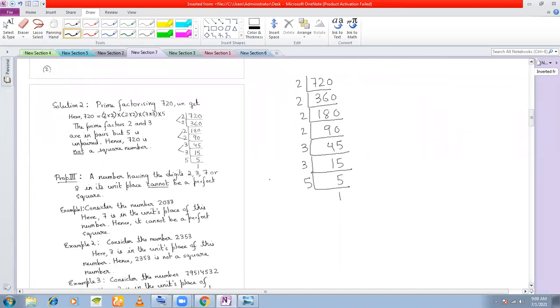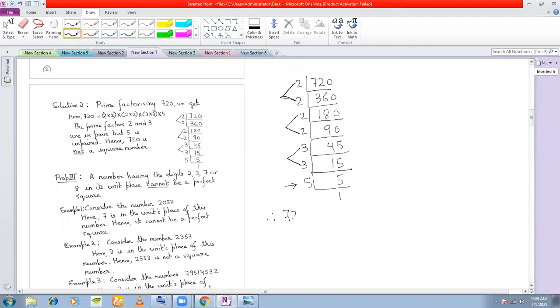Now you arrange in pairs. Here 2 is a prime and it is available in pairs. Again here 2 is a prime, it is available in pairs. 3 is a prime, it is available in pairs. But 5 is not available in a pair.